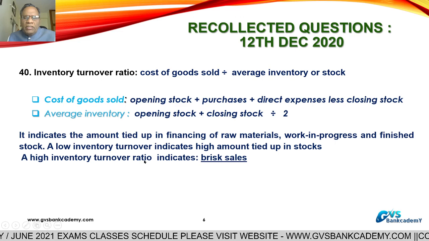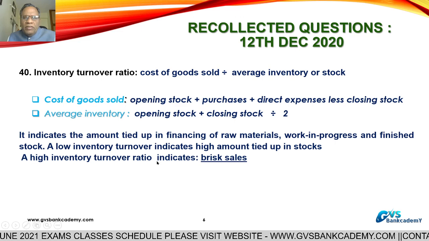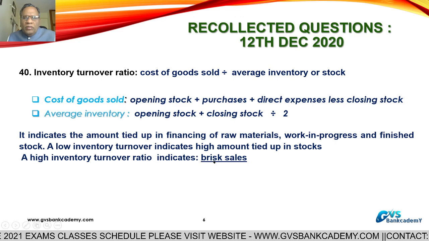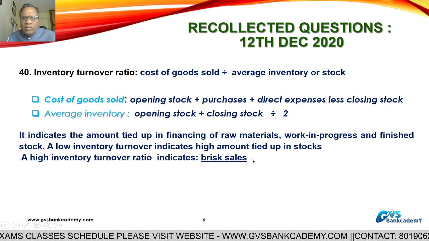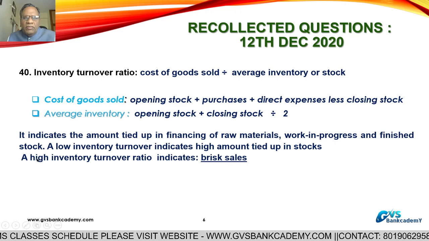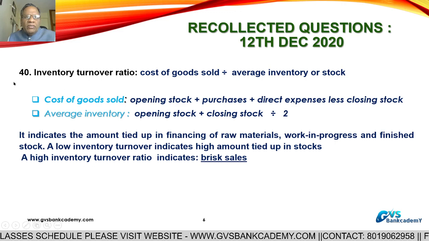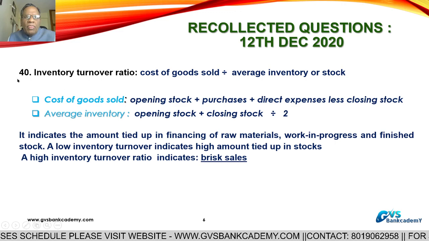So a higher inventory turnover ratio is best. It leads to high sales and less amount invested in stocks. So you will always prefer a higher inventory turnover ratio. This is question number 40.